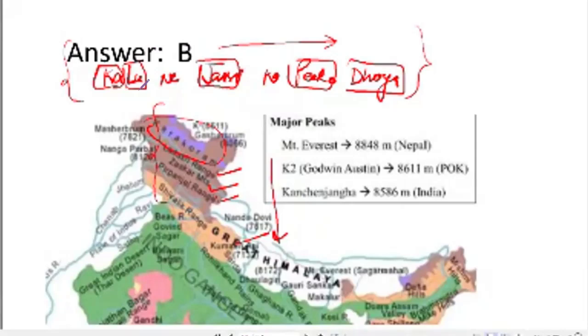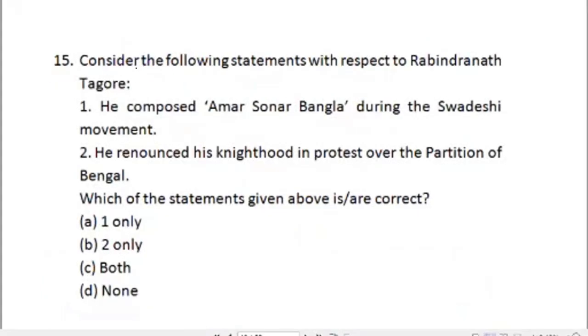Now moving forward, this question is: consider the following statements with respect to Rabindranath Tagore. Statement 1, he composed Amar Sonar Bangla during the Swadeshi movement. Statement 2, he renounced his knighthood in protest over the partition of Bengal. Which of the following statements are correct?